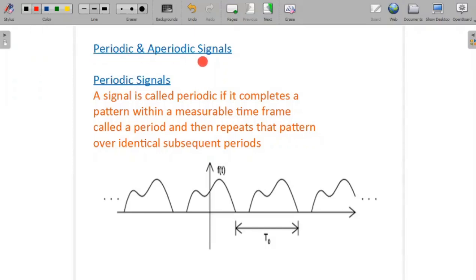Hi everyone, today we'll see the difference between periodic and aperiodic signals.